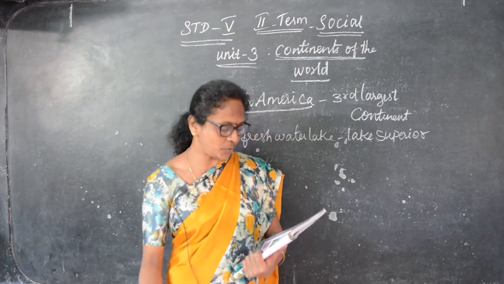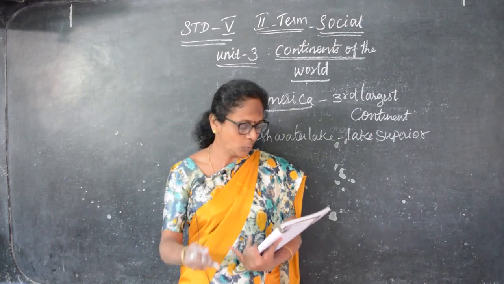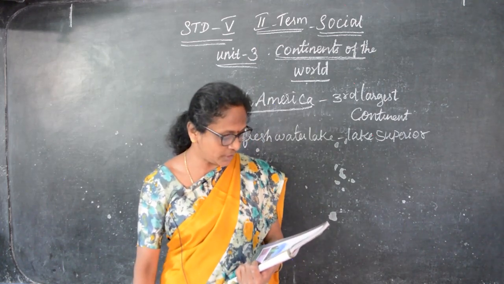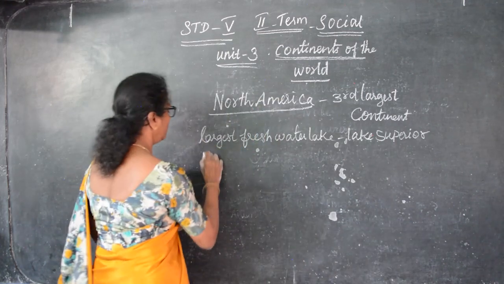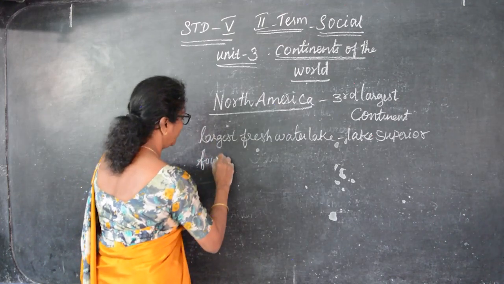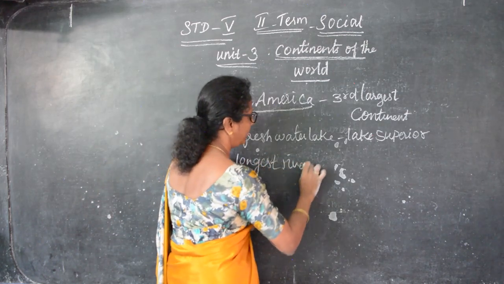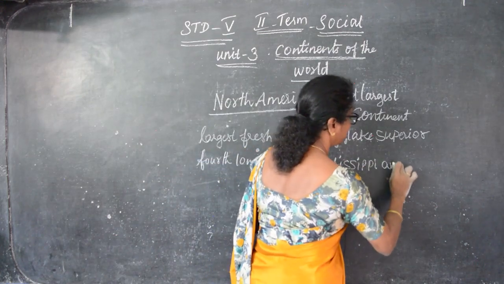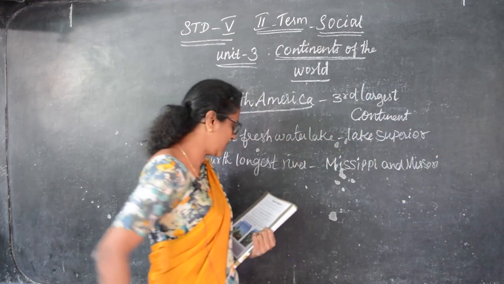The Mississippi and Missouri is the fourth longest river in the world. That is in North America. The world's largest mountain range, the Rockies, is located in North America. So the fourth longest river is the Mississippi and Missouri, and this is in North America.